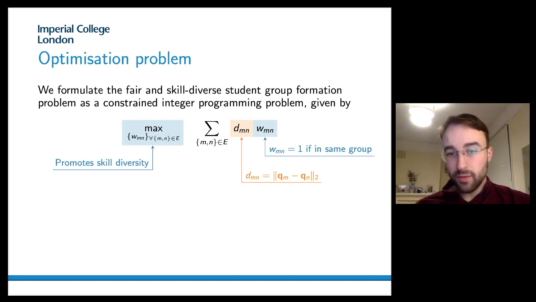So the objective on the right hand side, what we have is our values of W, which take value 1 if 2 students are in the same group, times our value of D. And D, remember, is the distance between these two spectral vectors. So by maximizing this objective here, what we're doing is promoting groups to form which are maximally different in their spectral vectors, maximally skill diverse.